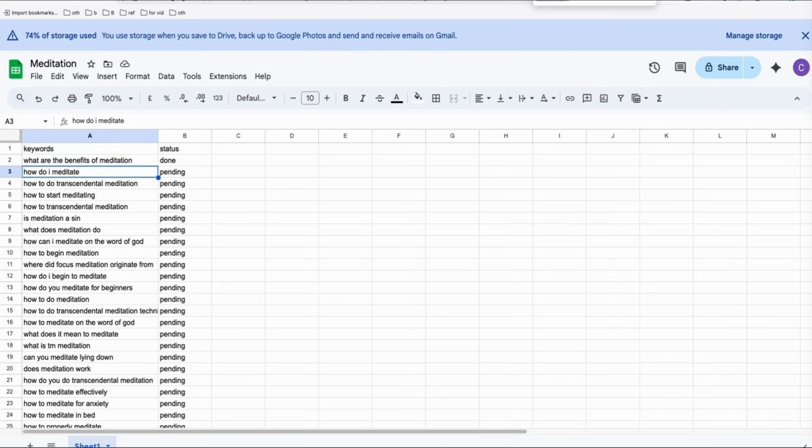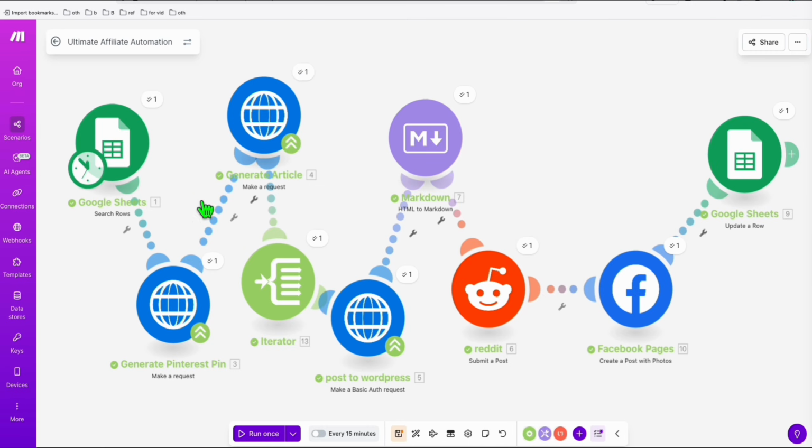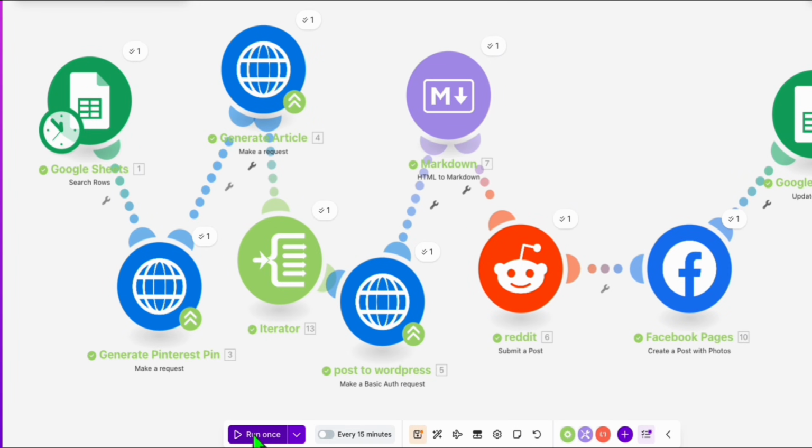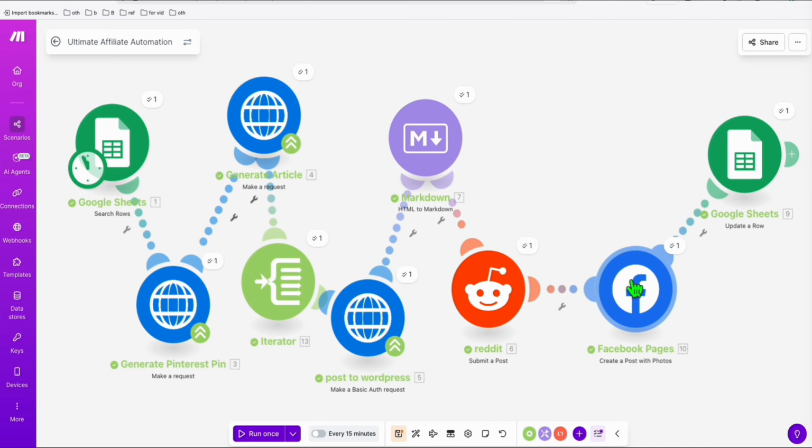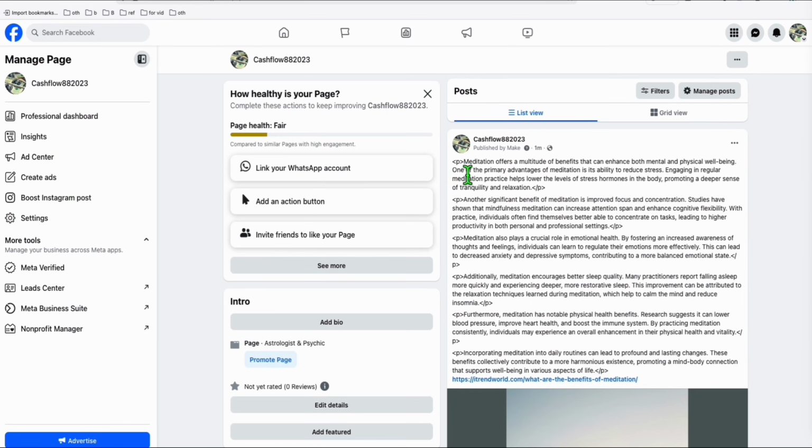When you automate that, it should be properly posted on the Facebook. So let's run once more. I'm going to click run once. And look at this, again, everything has successfully run, and we're gonna check the Facebook post now. It should be fixed without the HTML tags. I'm gonna refresh this, there you go.